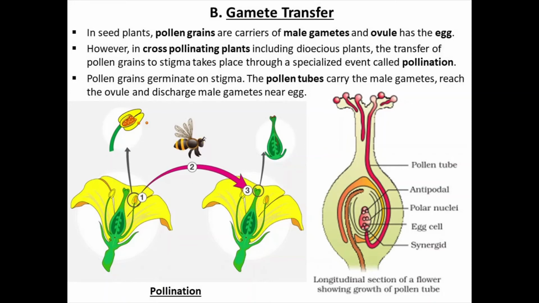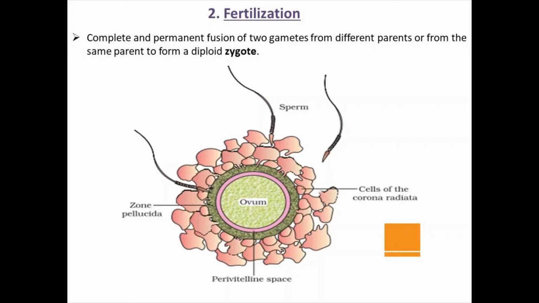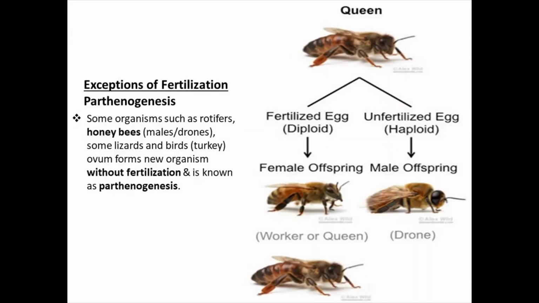The second event in sexual reproduction is fertilization, which is a very important event. It means the fusion of the two gametes, male and female. Again, the exception to fertilization is parthenogenesis. Examples of parthenogenesis are honeybees, a few lizards, or the turkey bird.